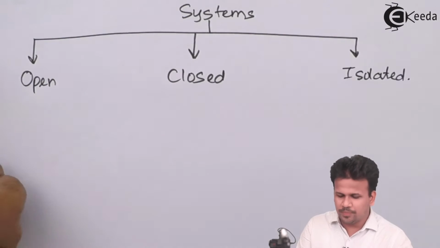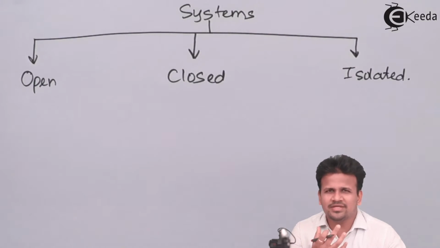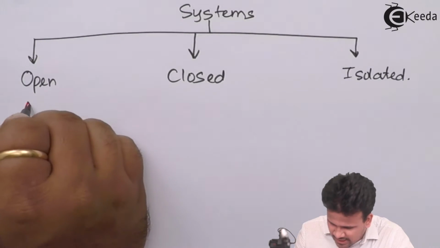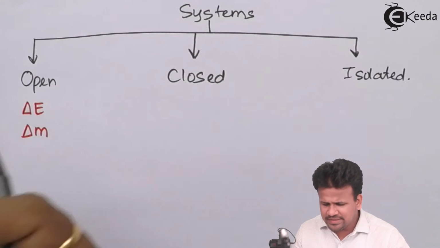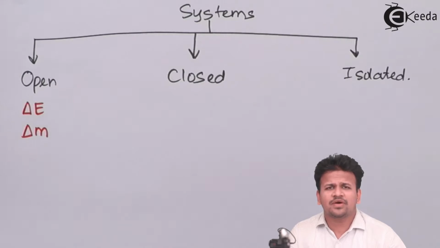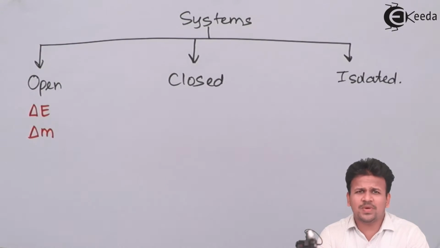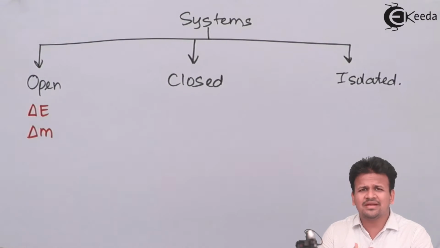Now, what is an open system? An open system is a system in which we can exchange heat, or rather energy, as well as matter with the surrounding. So there is exchange of energy as well as exchange of matter. In fluid kinematics, we'll consider the exchange of matter as exchange of mass. We'll replace the matter with mass in fluid kinematics.